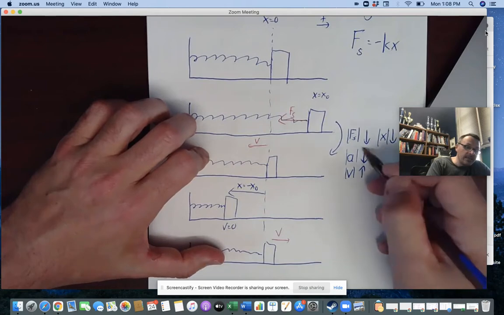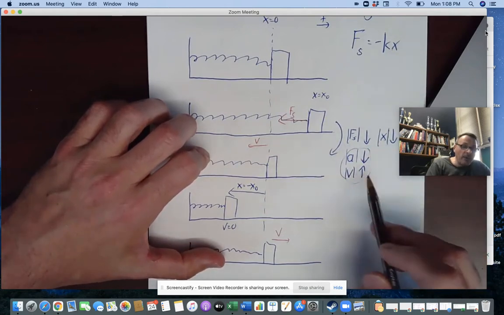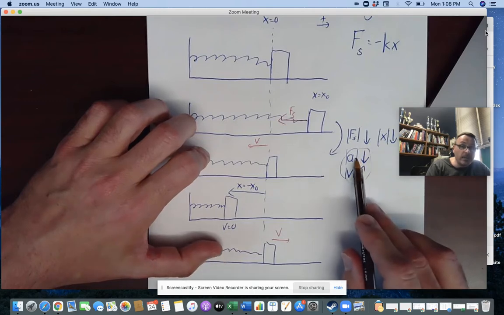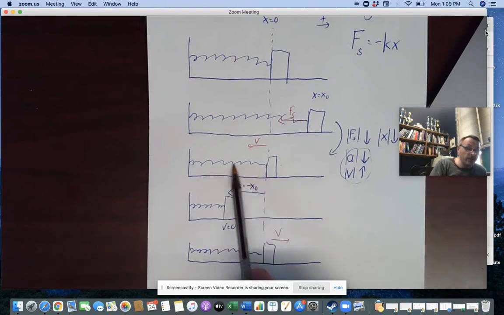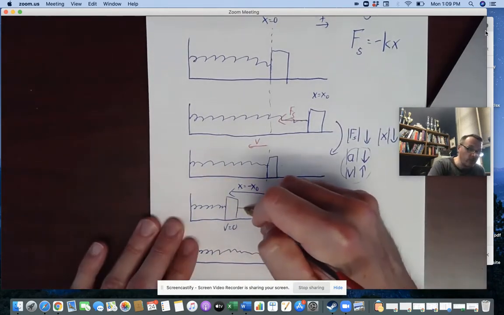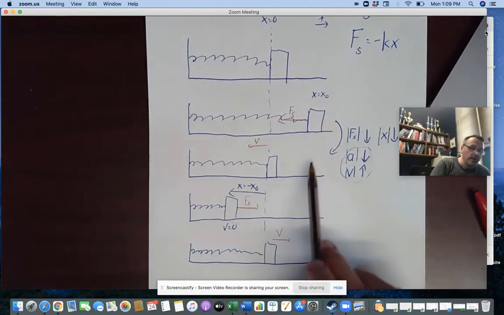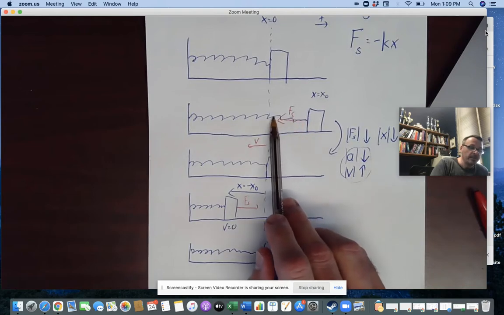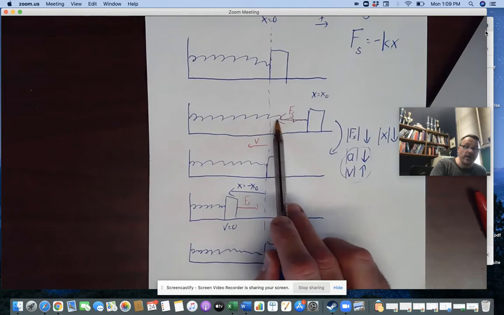So since these are opposite, we're going to have a speed that is increasing, but is going to increase decreasingly. Okay, and then here, it's going to slow down. So the speed is going to decrease, but it's going to do so increasingly as the acceleration, every time I'm to the left of the equilibrium position, the spring force is going to be to the right. So this is going to speed up decreasingly, slow down increasingly, speed up decreasingly, slow down increasingly, and back and forth.